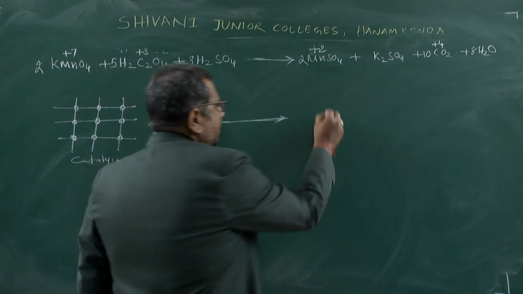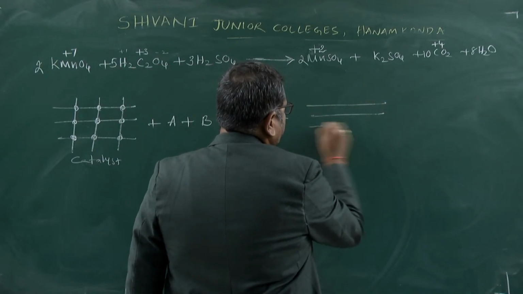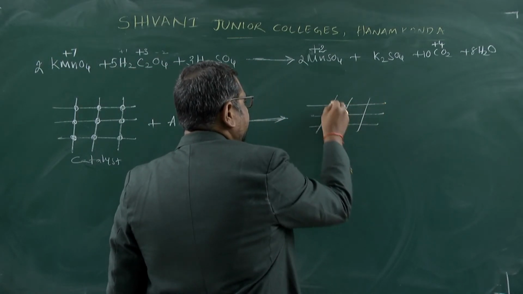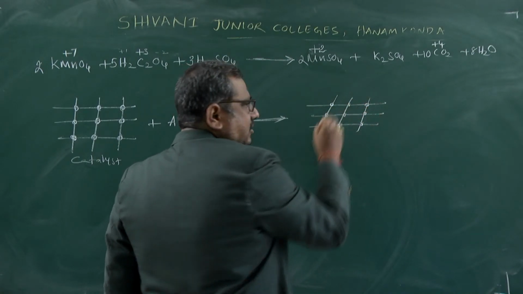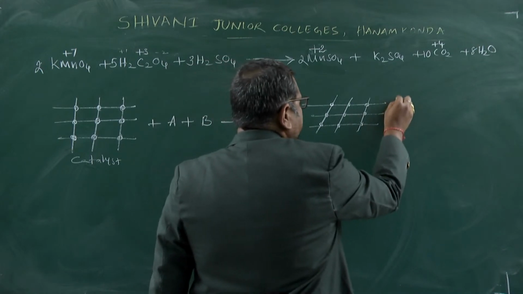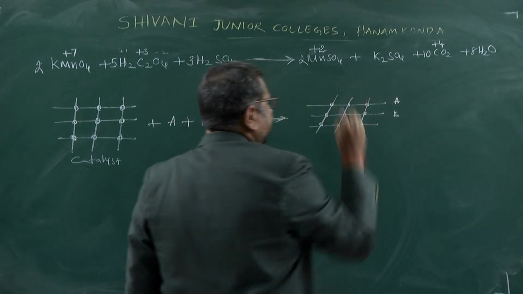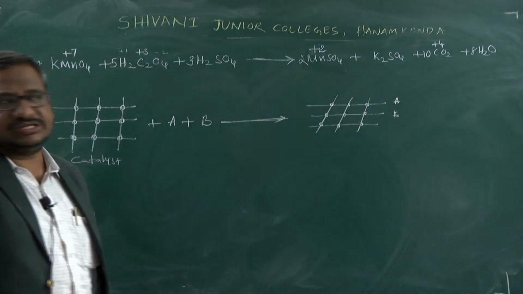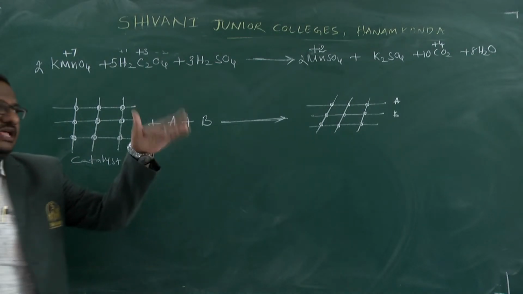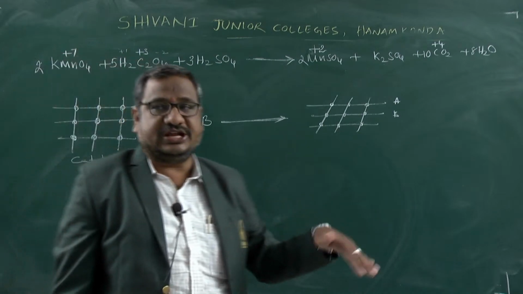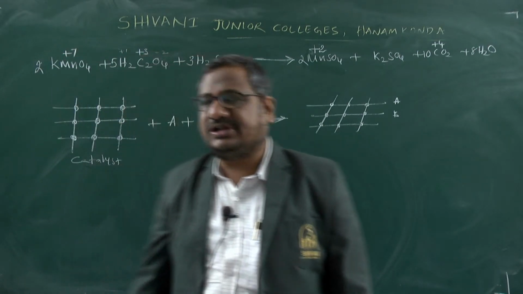A is a different compound and B is a different compound. For our convenience, these are the reacting sites. In those reacting sites, the A and B molecules are placed on the catalyst, and that is called adsorption.